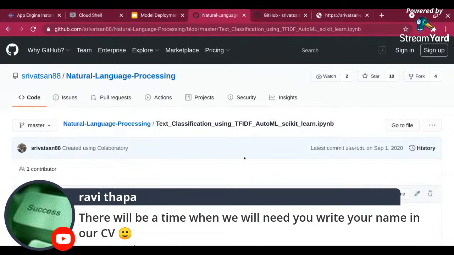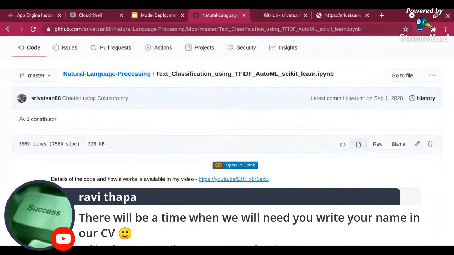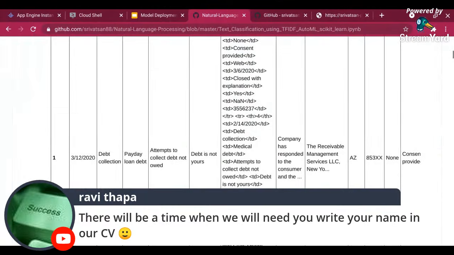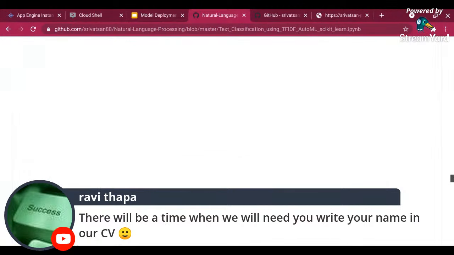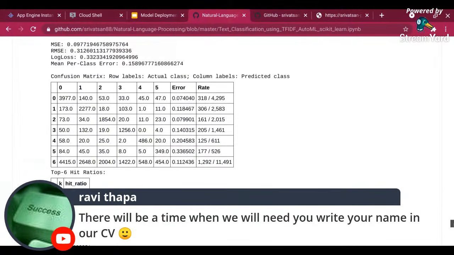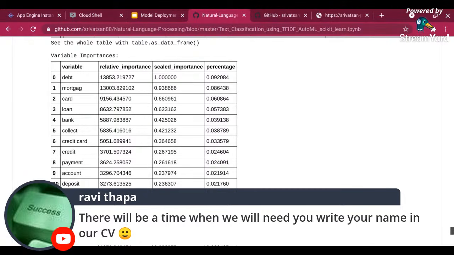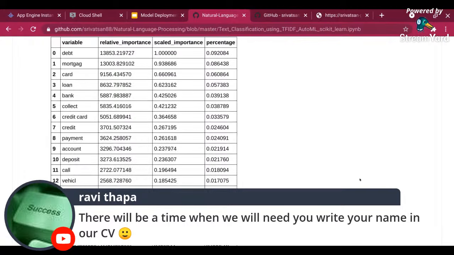The CFPB has made it public. You can play with it. In this code I have done a lot of imbalanced data handling. You can run it to help build your portfolio, and deploy it as well. You are basically creating an end-to-end project for yourself.